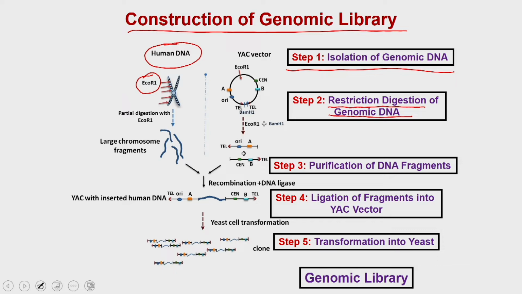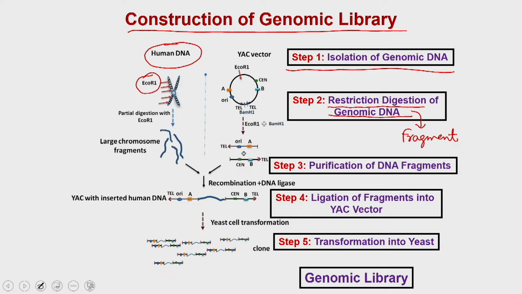Once you have got these fragments of the genome, you have to purify them using a suitable technique, so that you have fragments of a suitable size.